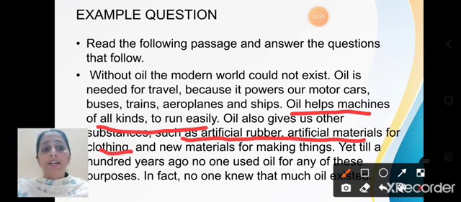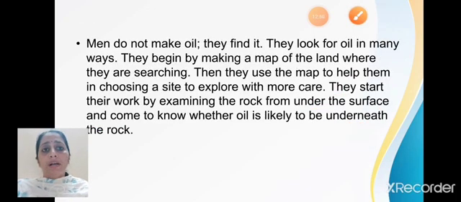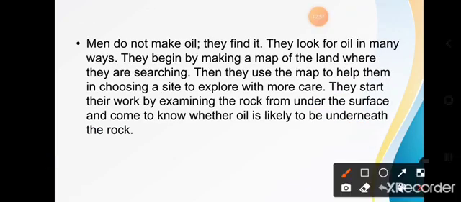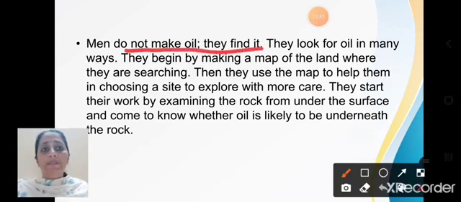Yet, till 100 years ago, no one used oil for any of these purposes. In fact, no one knew that much oil existed. Men do not make oil, they find it. They look for oil in many ways.